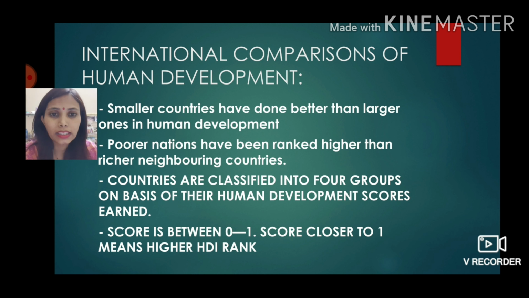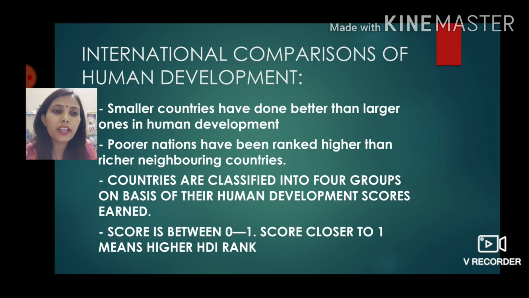Like not necessary, like there are many small countries also who are doing better than the large countries, or there are many countries who are not technologically, economically very powerful, but when you look at the human development side, they may be ahead. So it does not guarantee that if you are technologically advanced, or you are very powerful economically, then the human development of that country will be high. It depends on the government. Some poorer nations have been ranked higher than the richer neighboring countries.